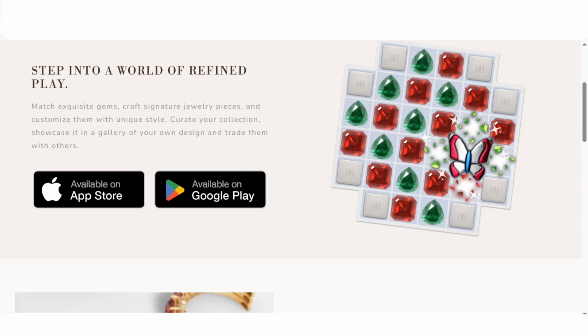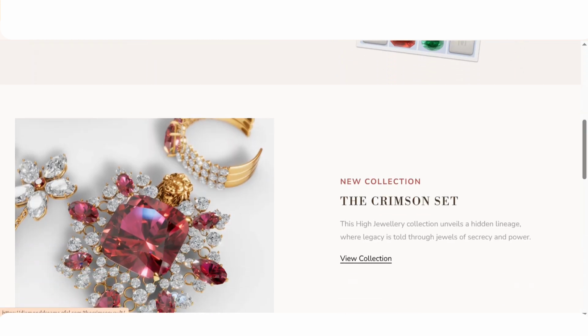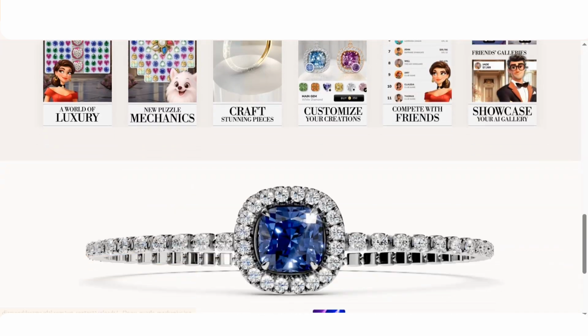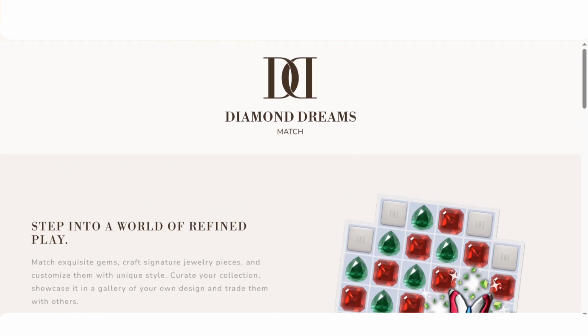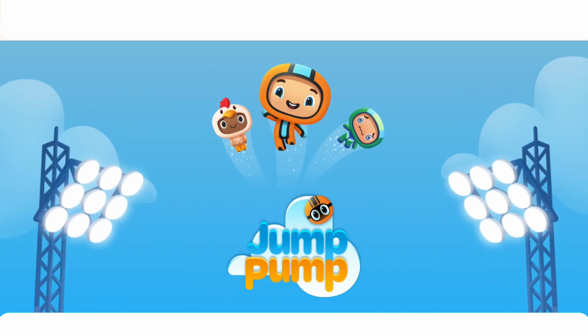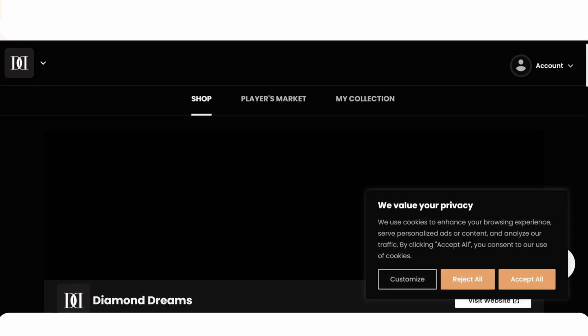The 4th game is Diamond Dreams. You can download it on the App Store and even Google Play. You can play that game and see the diamond details, or furthermore, Jump and Pump is also given here. So it's all about that. You can go and shop from here.